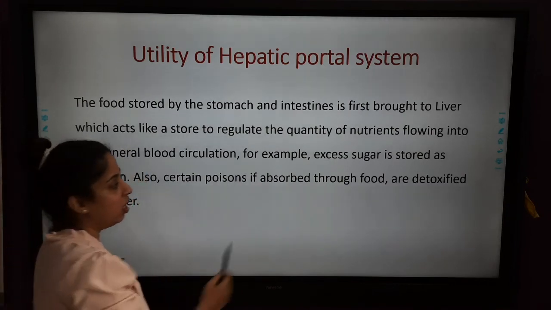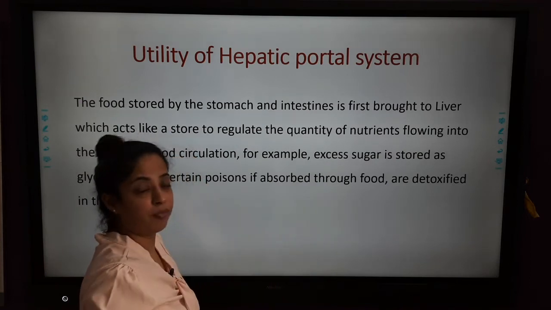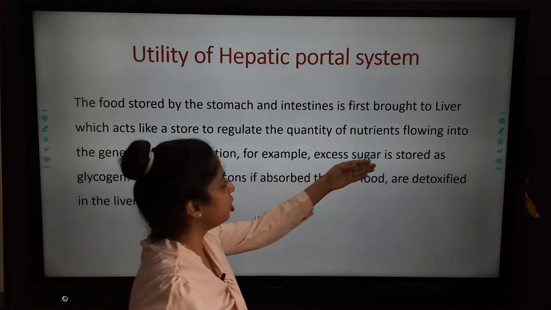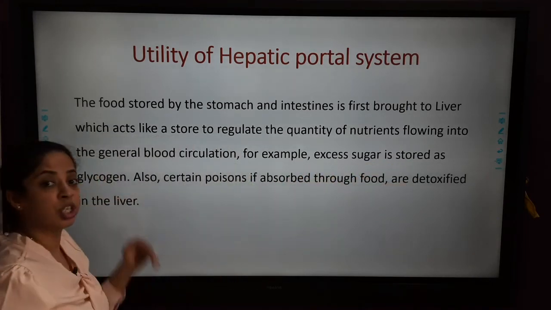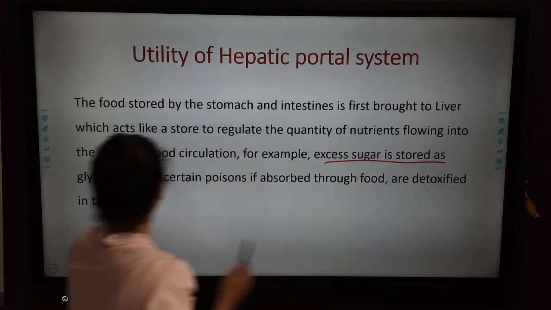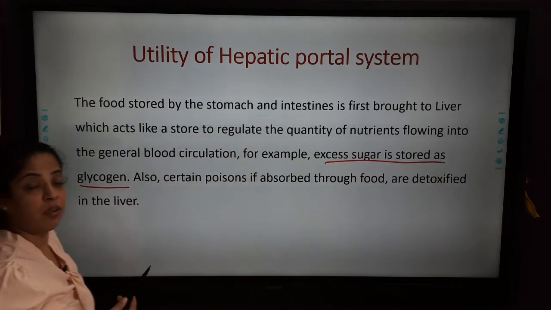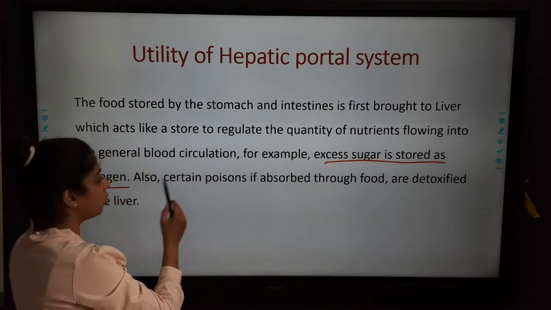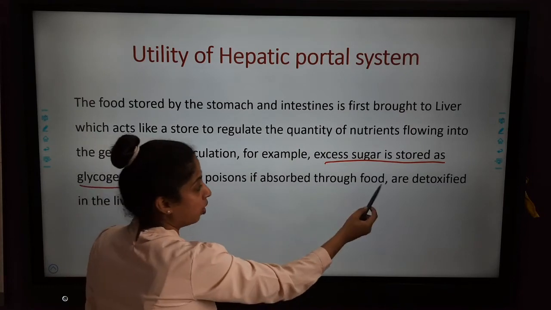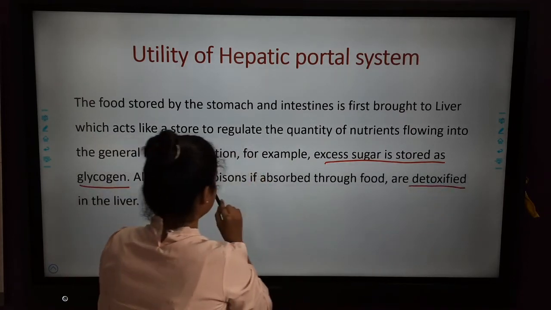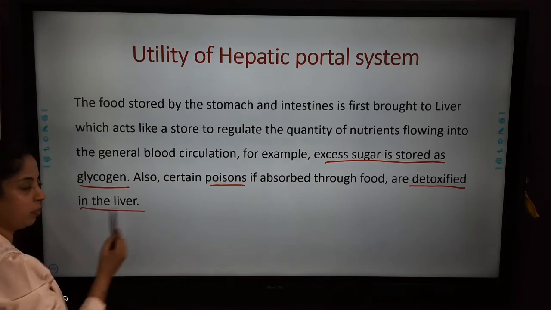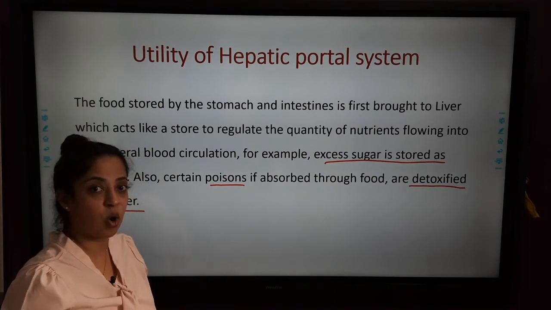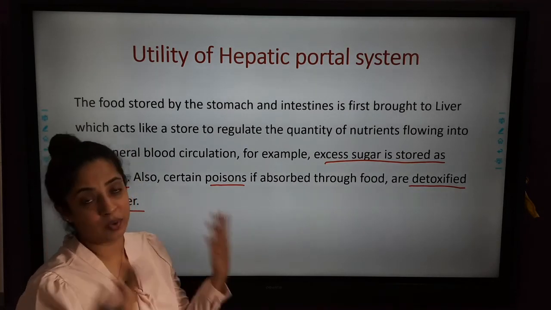For example, excess sugar. If our blood contains excess sugar, what happens to the blood then? The excess sugar is stored as glycogen. Also, if by any mistake we have taken poisons through our food, certain poisons, if absorbed through the food, are detoxified. The poisons are detoxified in the liver. Okay, so what does the liver do? It controls the nutrients or the substances that are flowing in the blood circulation system.